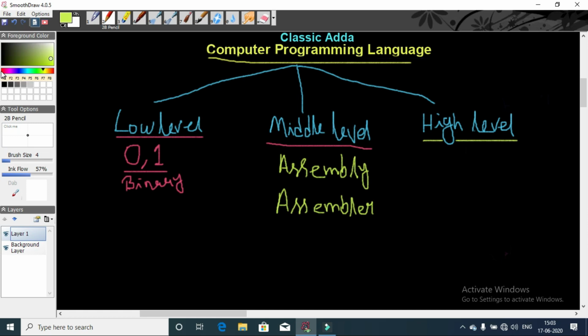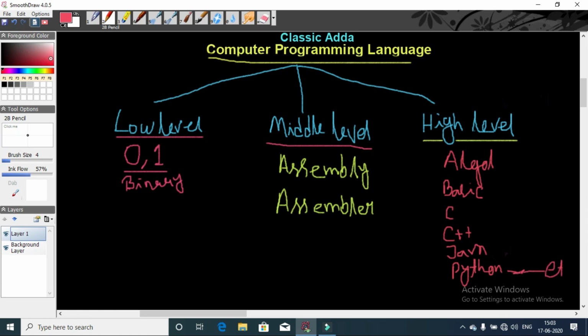So many high level languages are there, like first high level language was ALGOL, then BASIC was introduced, then C, then C++, then Java, Python, and so on, etc.